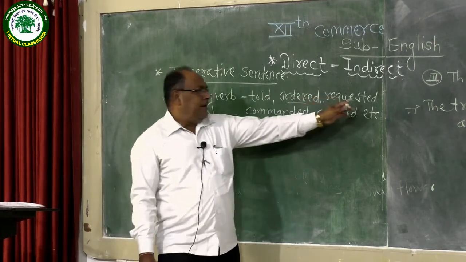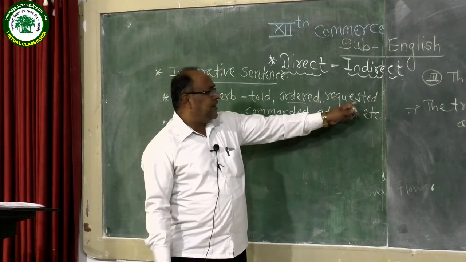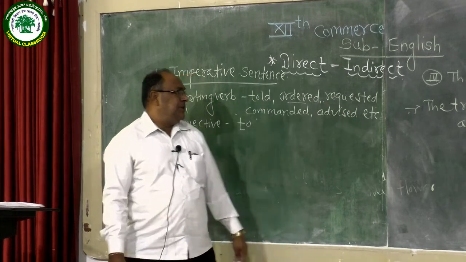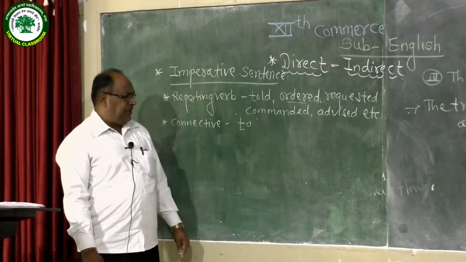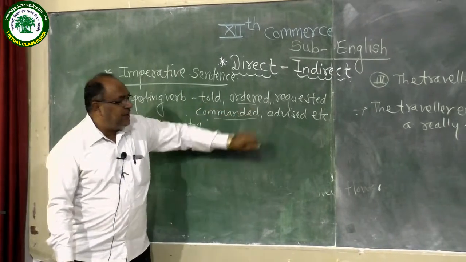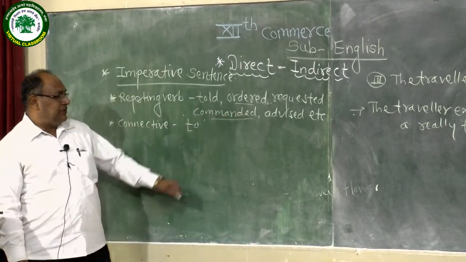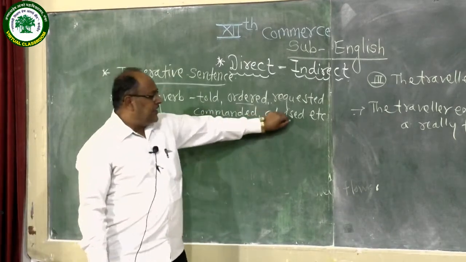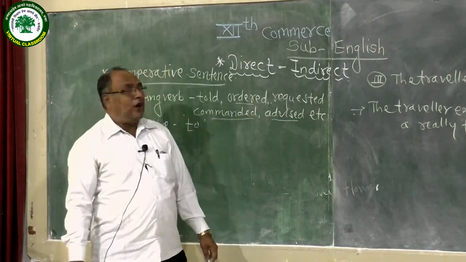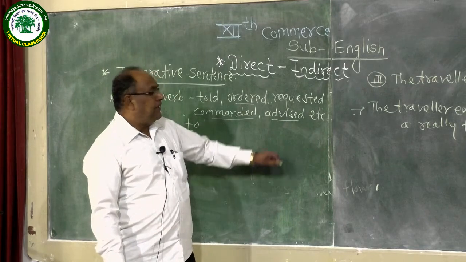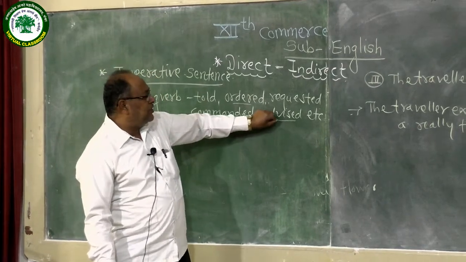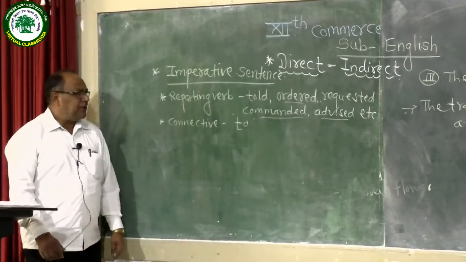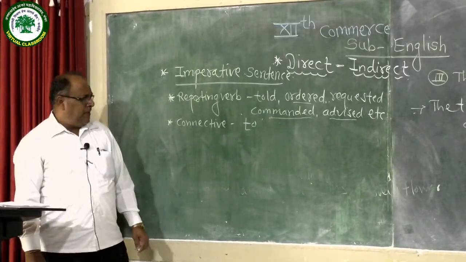If the imperative sentence has a request or the word please, you can use requested. When a military officer or a king speaks to his soldiers, use commanded. Elders as well as doctors advising a patient, use the reporting verb advised.